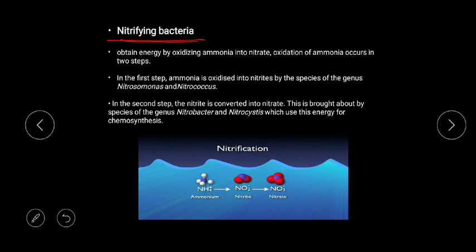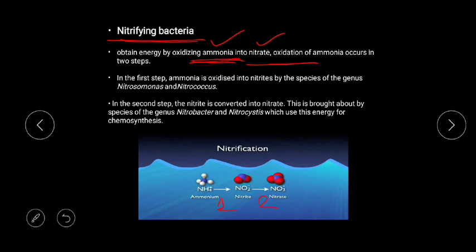Now, in these chemoautotrophic bacteria, the nitrifying bacteria are very important for us, because from this type of bacteria you will find questions regularly. So nitrifying bacteria obtain energy by oxidation of an inorganic compound, and here the inorganic compound is nothing but ammonia. When ammonia oxidizes into nitrate and nitrite, there is a release of energy, and that released energy is used in ATP synthesis.